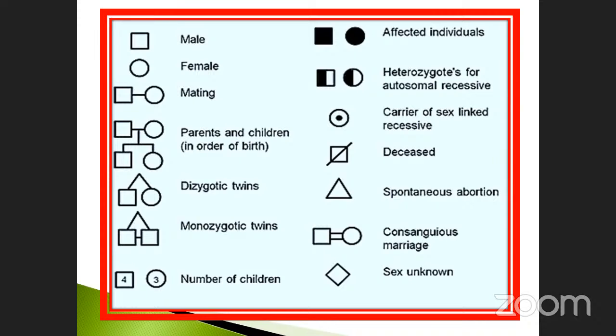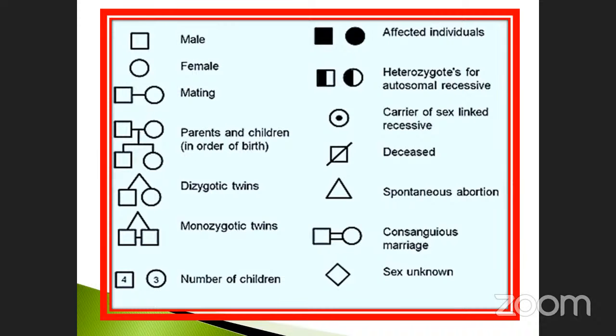Okay, suppose you put a connection with a small line here. This is mating. See, this is the parental relation, parent and children. So these are the father and mother. Male is the father, square. Round is the female. This is called mating. You will get the progeny, whether male or female.